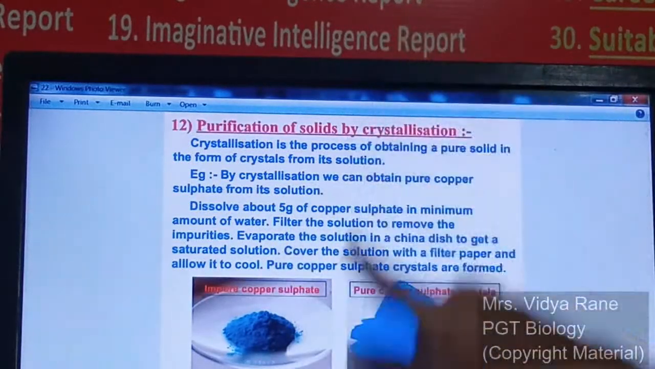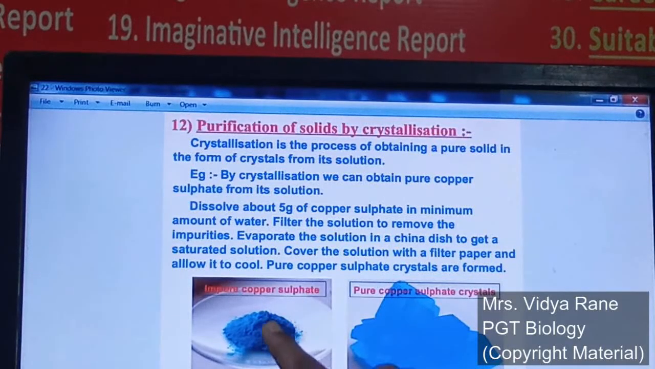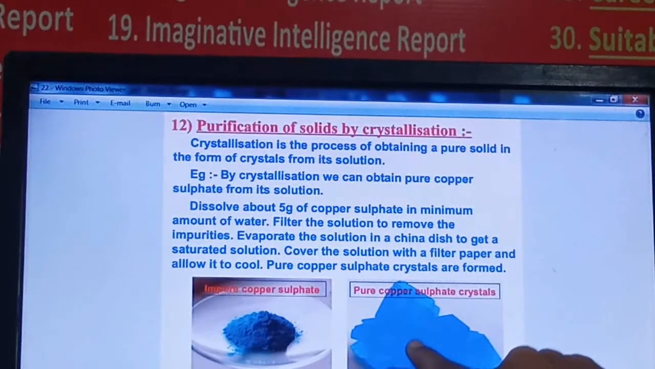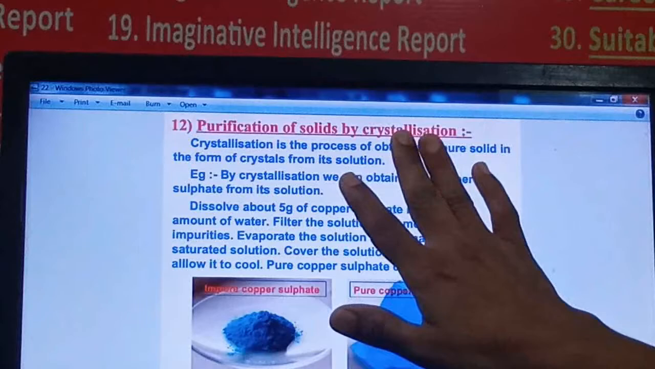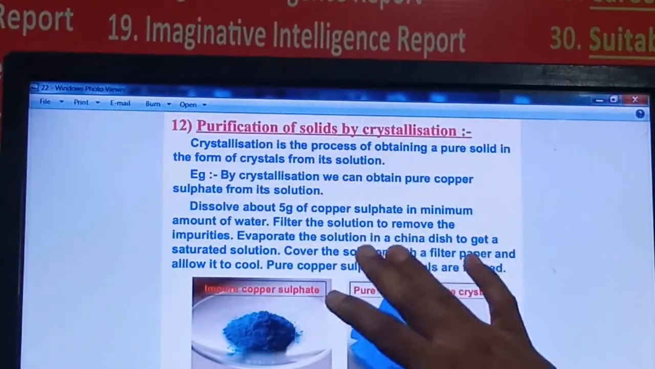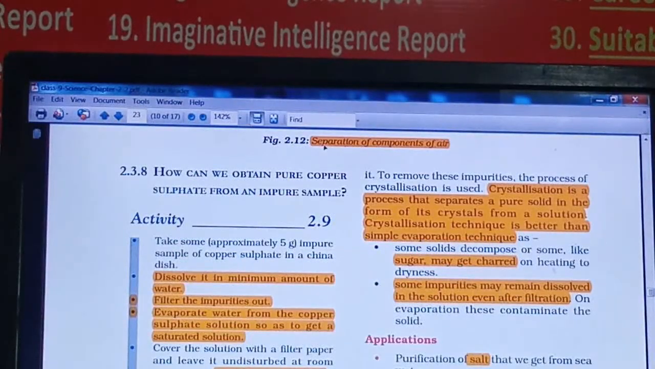As soon as the temperature decreases, the extra copper sulfate which is dissolved in that water will start to get crystallized. So like this we are getting copper sulfate crystals. In this way, by the crystallization method, we can obtain a pure solid substance and remove all its impurities. The same is given in your textbook.